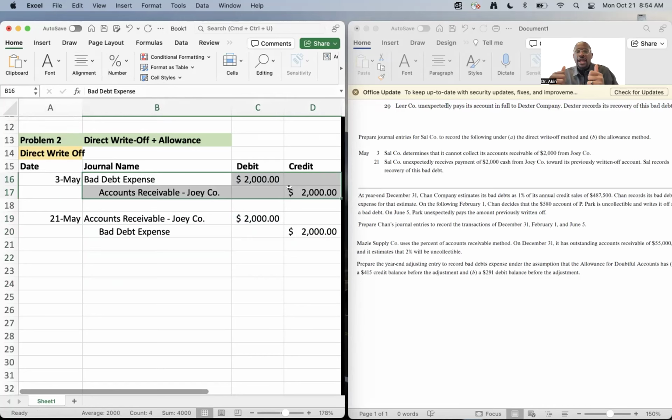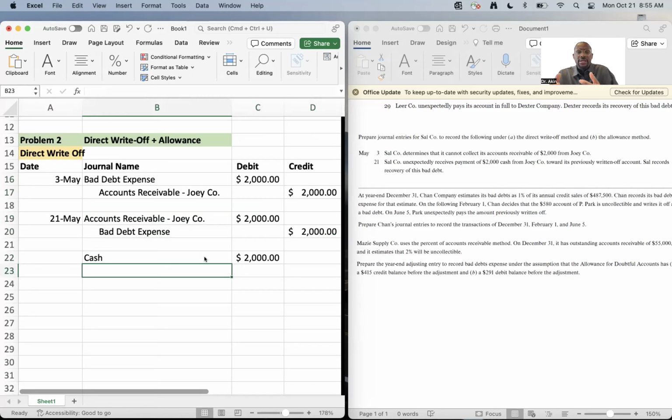So we did this here. Then we follow up by recording the cash payment. Obviously, Joey gives us cash because you can only pay debt with cash. You can't pay debt with debt. I mean, you can try to do that, but that's not a wise way to leverage money. So we debit cash 2,000 because that's what we're receiving. And then we credit accounts receivable because he's paying off that debt. He no longer owes us said money. All right, so there we go. This is under the direct write-off method.